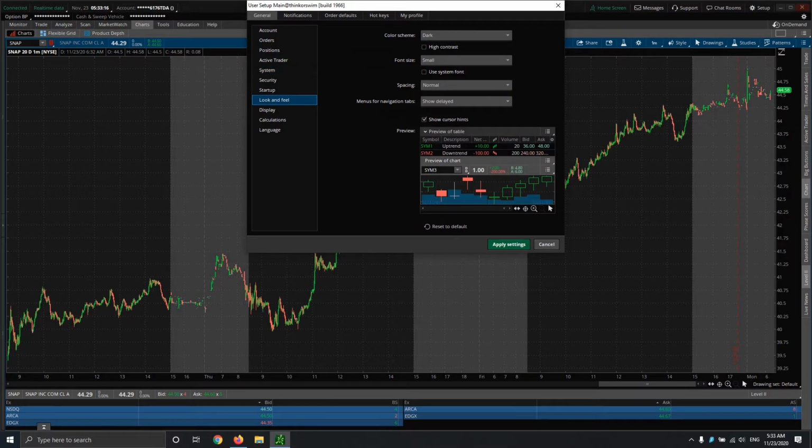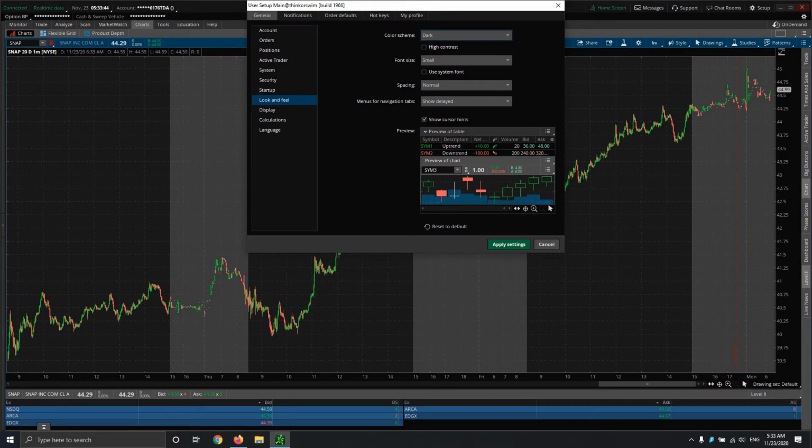Now, going to look and feel. This is another section where you can choose a color scheme. You've got a bunch of different options. Me personally, I like the dark, small font, different kinds of spacing, all of that kind of thing. Again, there's never going to be a perfect tool, but getting used to what you're using, what you're looking at, what makes you comfortable, that's only going to help you in your trading.